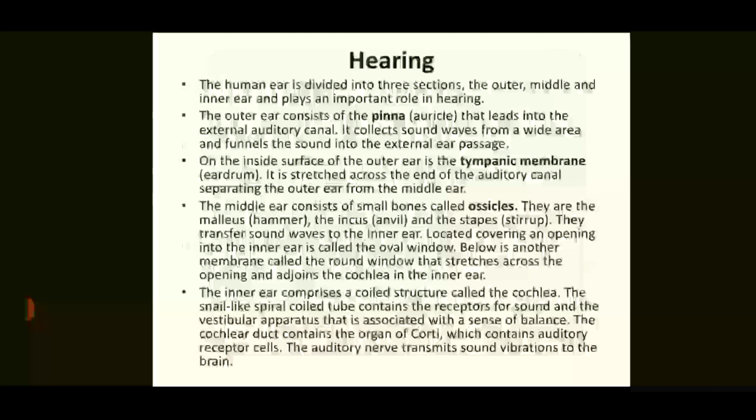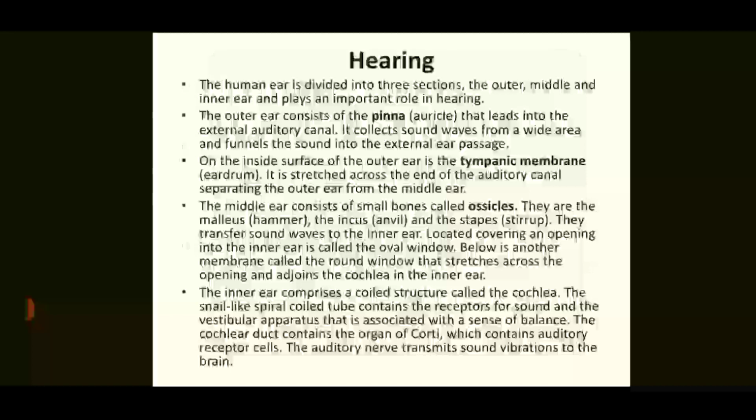Now the mechanism of hearing. How can we listen to sound? The human ear is divided into three sections: the outer, middle and the inner ear, and each plays an important role in hearing. The outer ear consists of the pinna that leads into the external auditory canal. It collects sound waves from a wide area and funnels the sound into the external ear passages. On the inside surface of the outer ear is the tympanic membrane. It is stretched across the end of the auditory canal, separating the outer ear from the middle ear.